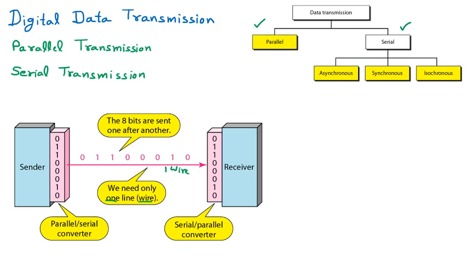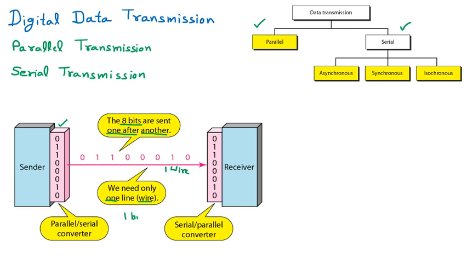Now if I have to send the same 8 bits, let us suppose that these are the 8 bits which I have to send. So these 8 will be sent one after another. Means they will go in sequence, one by one. We cannot send them at the same time. So what will be the speed? Speed will be only 1 bit.